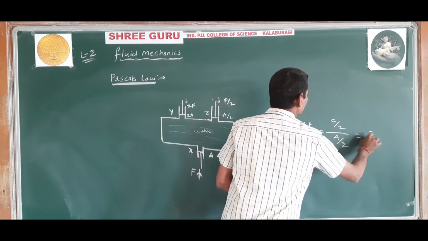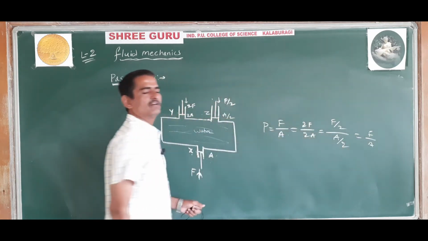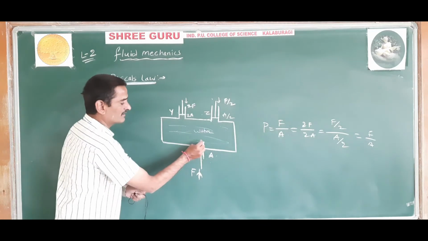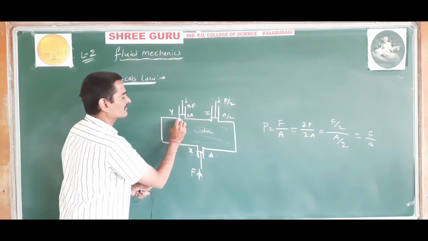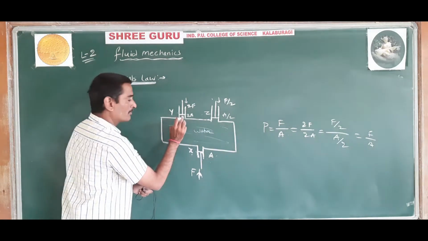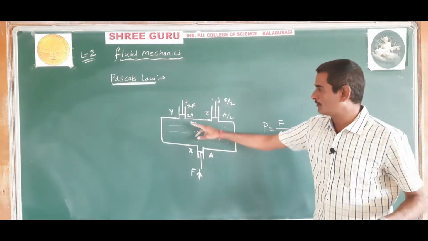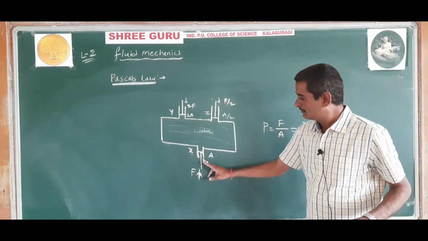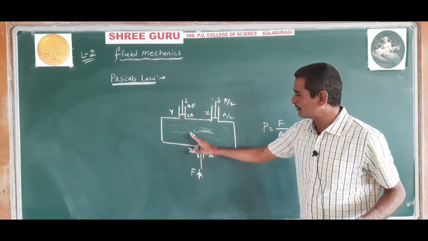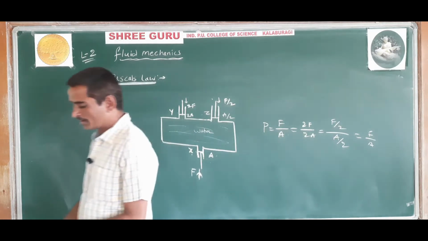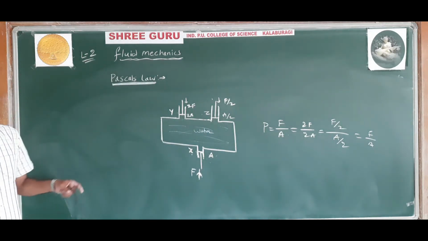So everything comes to be F by A. That is how much pressure is transmitted here. The same amount of pressure is transmitted to the opening Y and to the opening Z, to the pistons Y and Z. Understood? Okay.